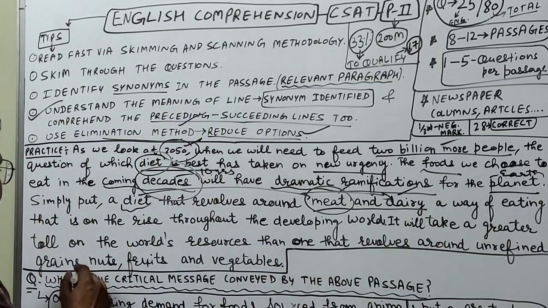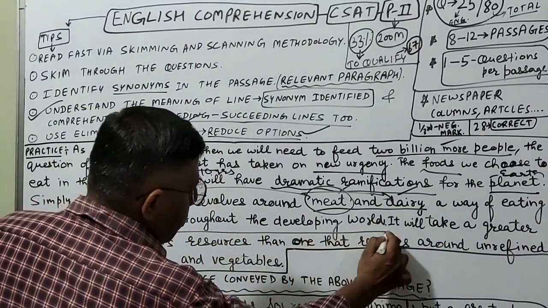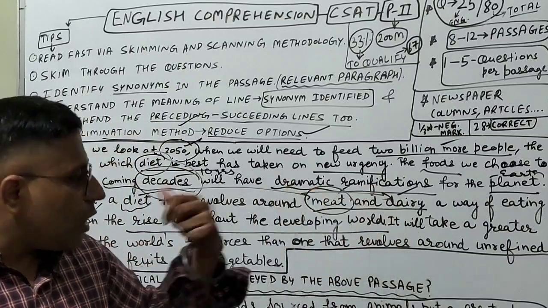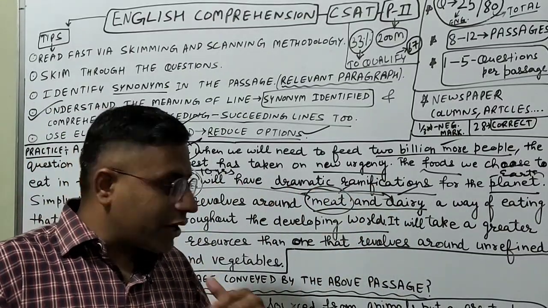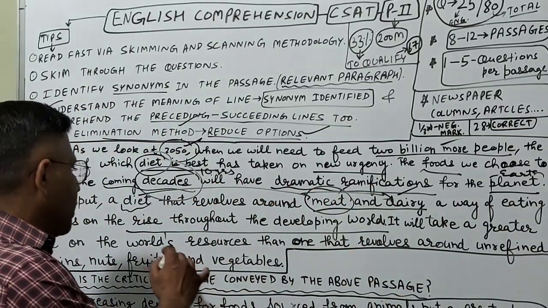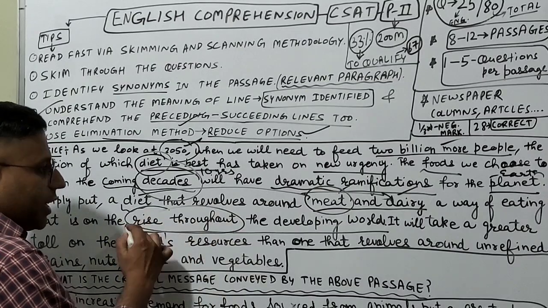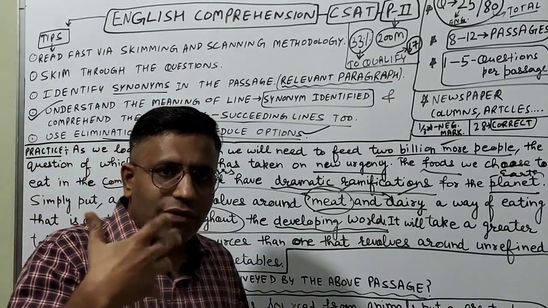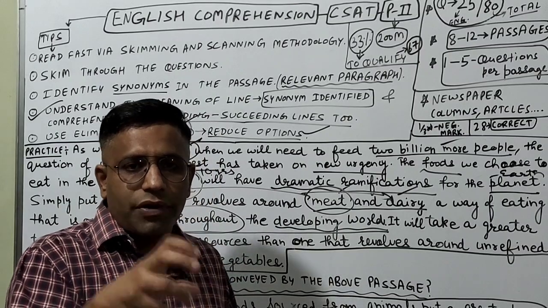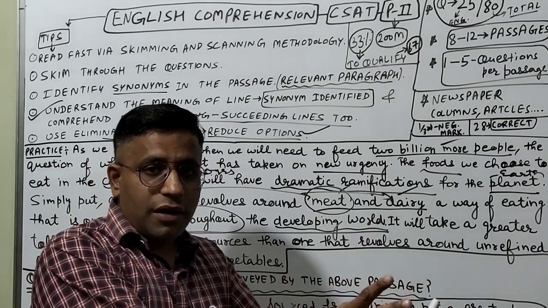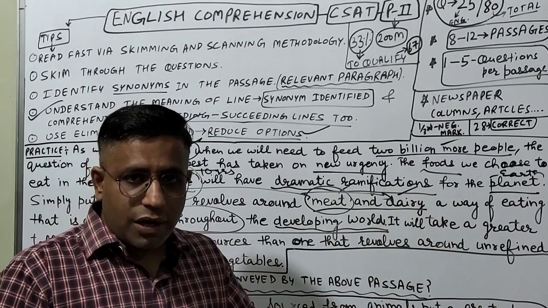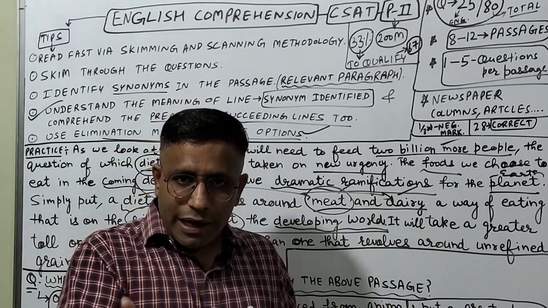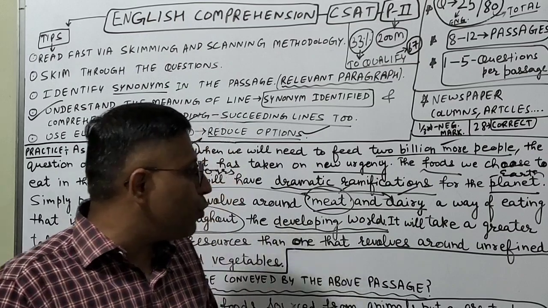A way of eating that is on the rise throughout the developing world. So that means by following these 2 things, people are following different kinds of activities, and gradually with the passage of time, this very one practice is on the rise across the developing world. What is the developing world? The countries which are in the developing mode. For example, India, South Africa, Brazil. Going by the developed countries, we know USA, UK, and the European countries. And underdeveloped countries, the poor countries of Africa mainly. Niger, Chad, Nigeria, and many more.